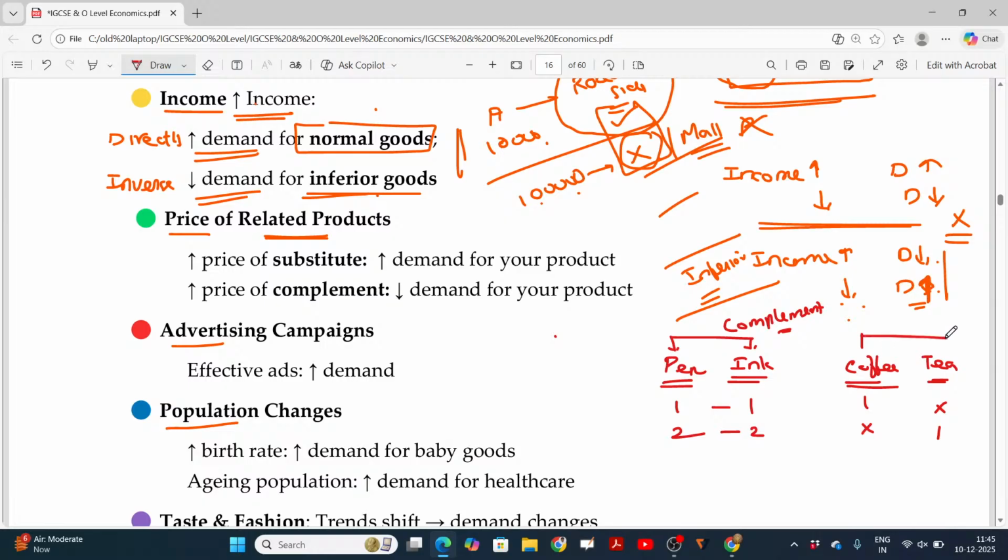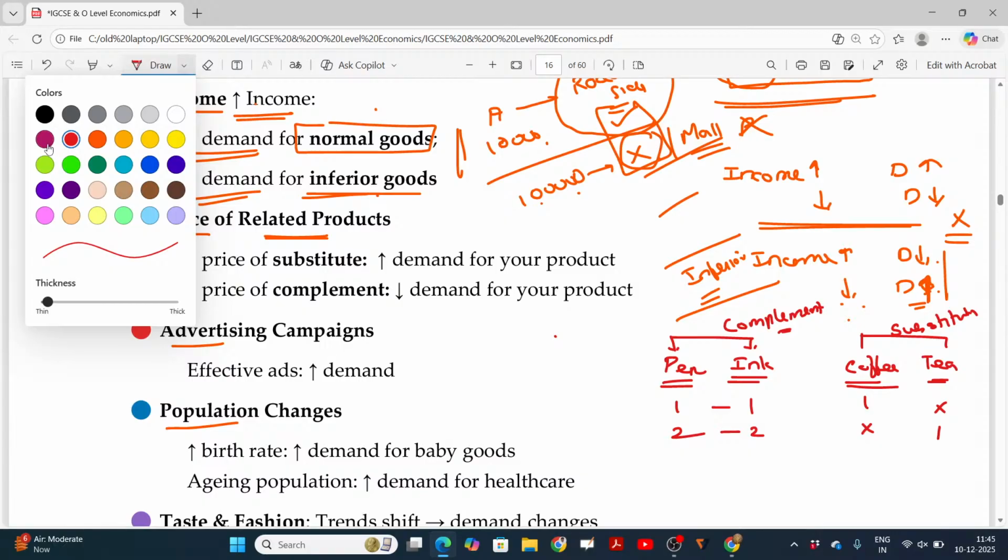And in this case, these two are called substitute products. One instead of the other one. That is called substitute product. Is that clear? Now, how about the price behavior in this case?